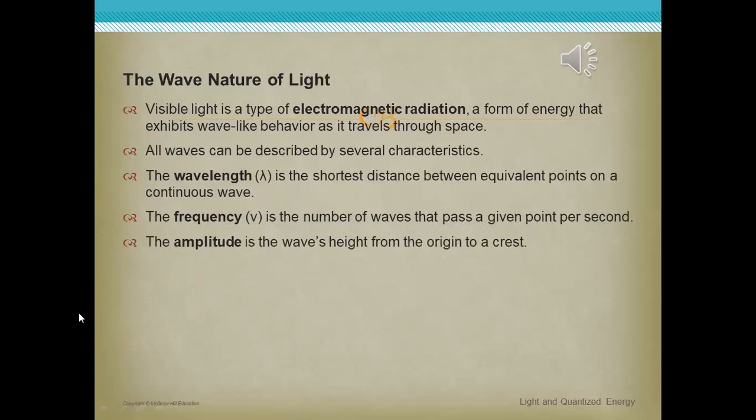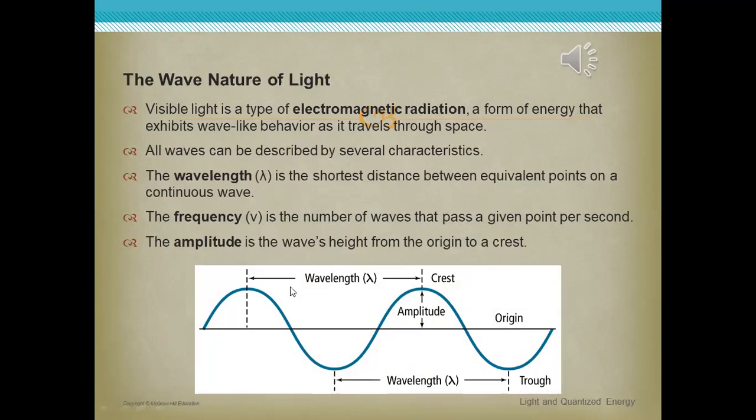We can define it again: it is the highest displacement done by a wave away from its original position.